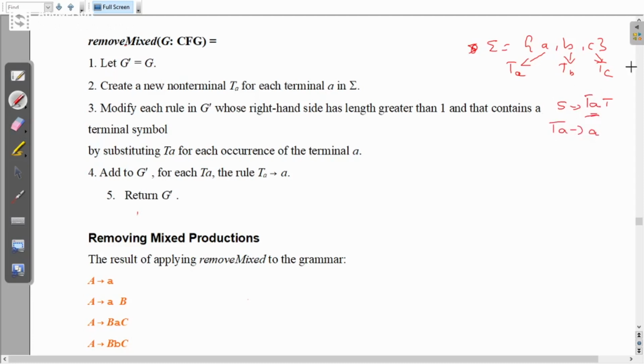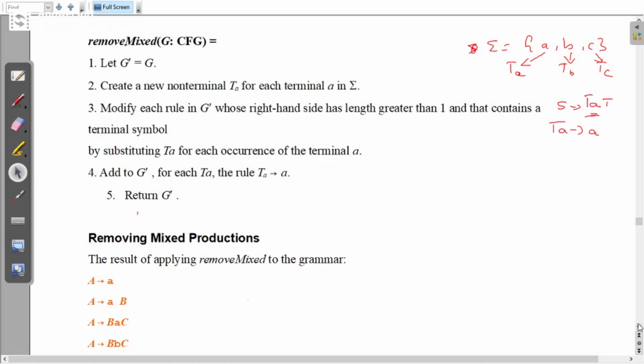This is what you have to do for every rule that contains a mixed production. That is what is explained in the third step. Then finally add the new, modified rule into G dash and return it. Let us see that with an example.